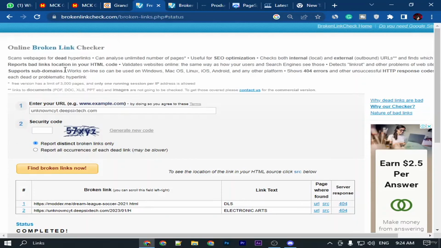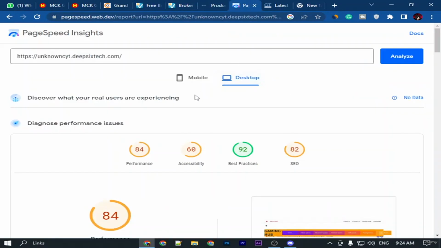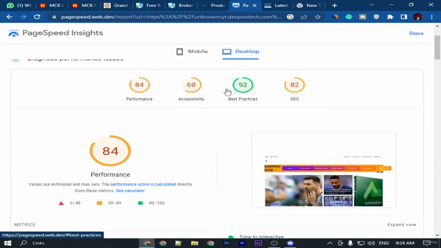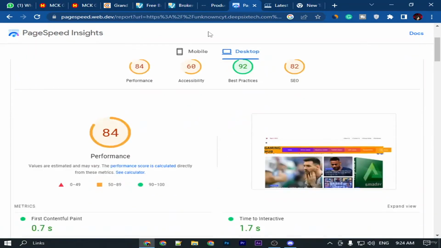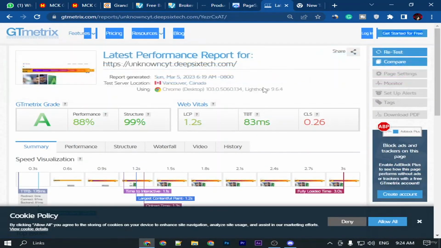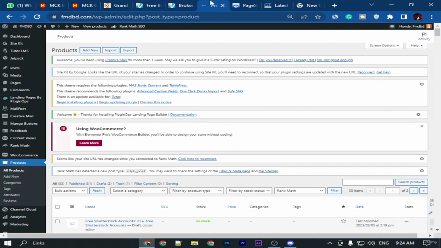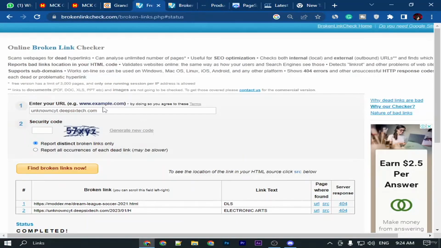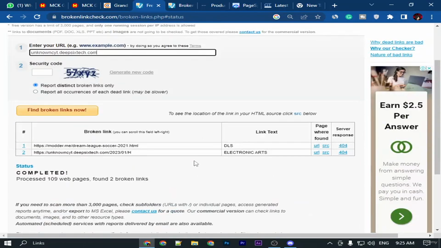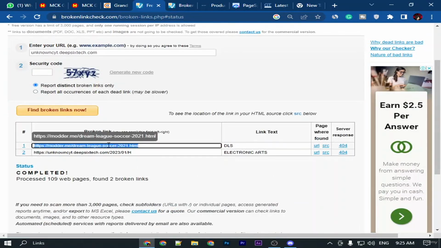After you fix that, check your theme performance and SEO on page, website inspect, and GTmetrix. And if the performance is at a good level and GTmetrix gives a rating of A, that means your theme is good. And if this criteria is to be fulfilled in your website, the first main thing is that your broken link must be fixed, and you don't have any broken link in your website.